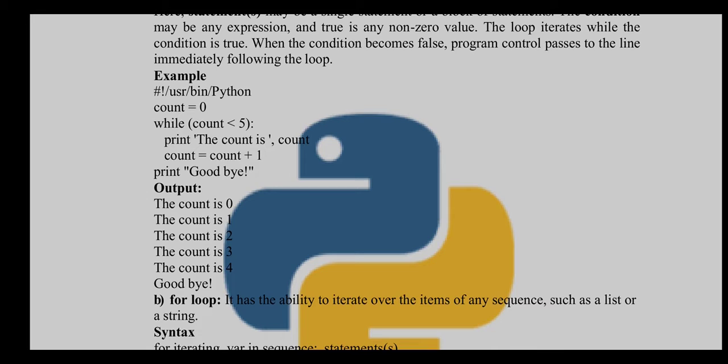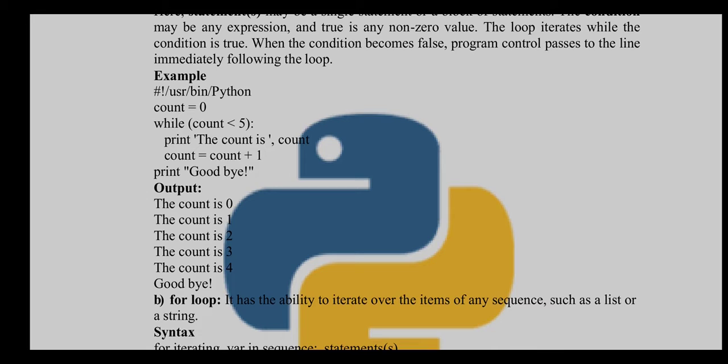Okay, so it will execute, or we can say it will iterate till that moment. After the iteration, it is going to pass the control to the next executable statement of the main program, that is print goodbye. So see the outcome, or we can say output, you will get an idea. The count is 0, the count is 1.